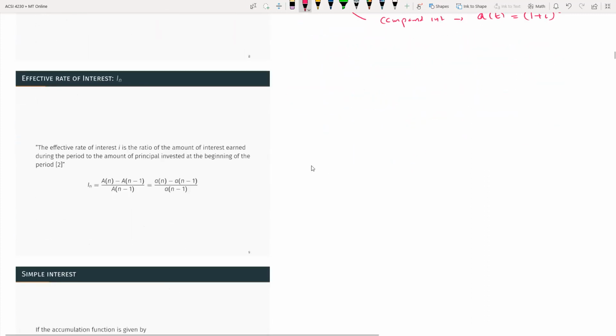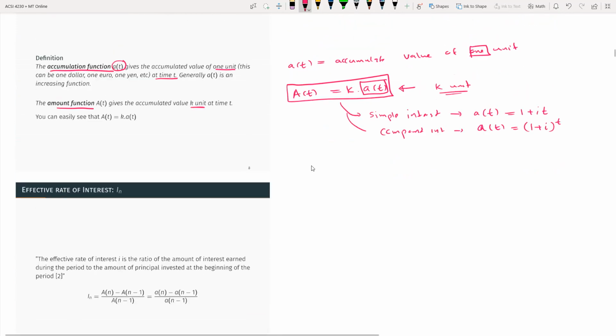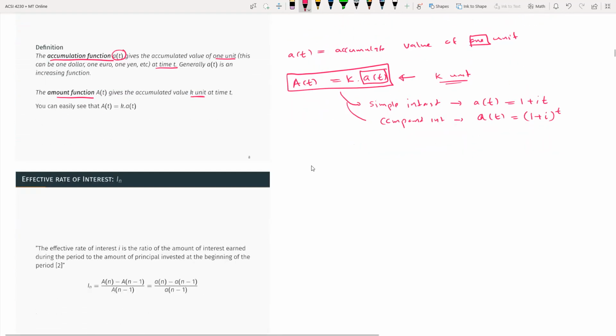So here we talk about the cumulative value, basically. Then how do you calculate the effective interest for a given period? The effective interest rate i_n is the effective interest rate for the nth period. So you have this period.